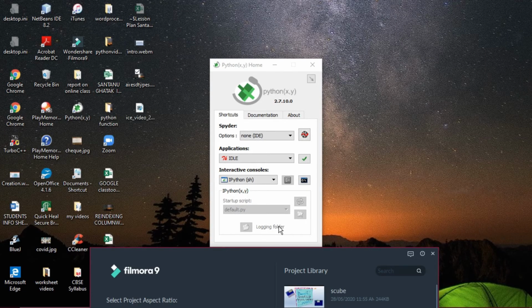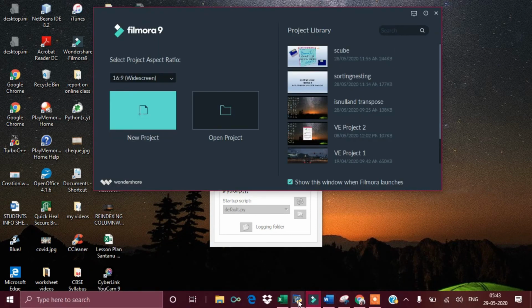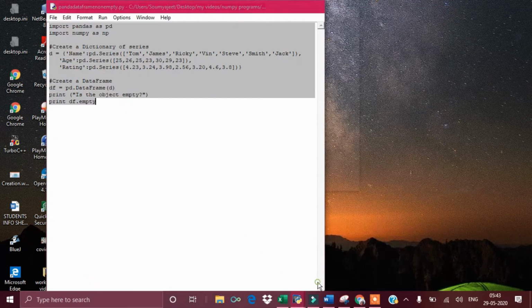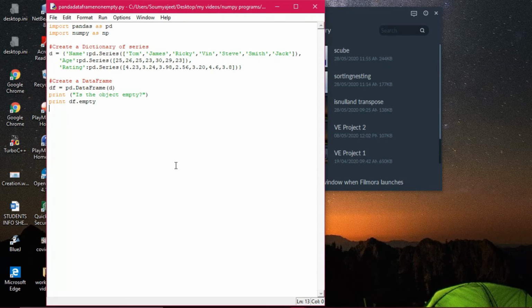The next program in this series is also available, so let's see what that is. The thing is that this is empty. Empty returns boolean values whenever you execute it. If all the series in the given data frame have no data, in that case it returns true, and otherwise it returns false.